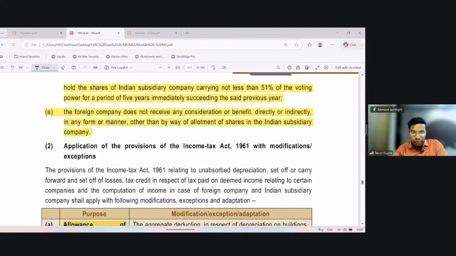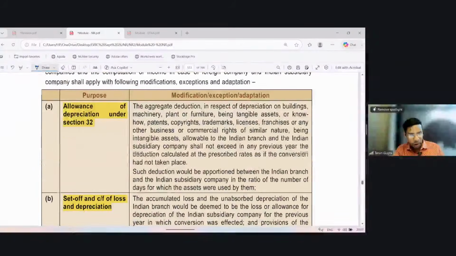The foreign company does not receive any consideration or benefit directly or indirectly in any form or manner other than by way of allotment of shares in the Indian subsidiary company. Now, what we mean by allowance and depreciation in section 32 means so much of the allowance which remains unutilized. And we also refer to the depreciation for the year in which this conversion took place.